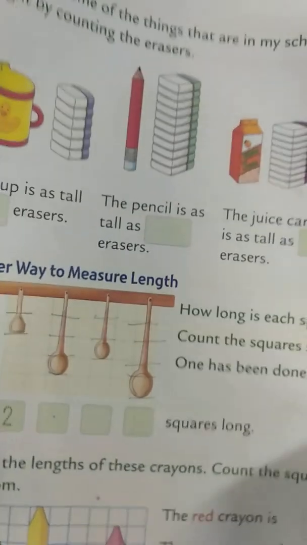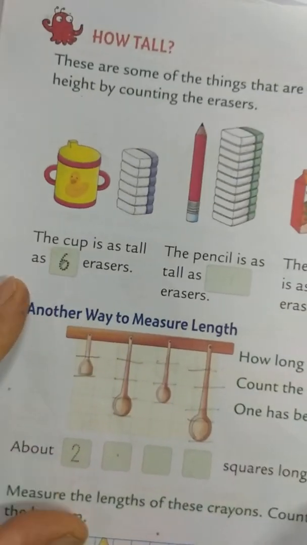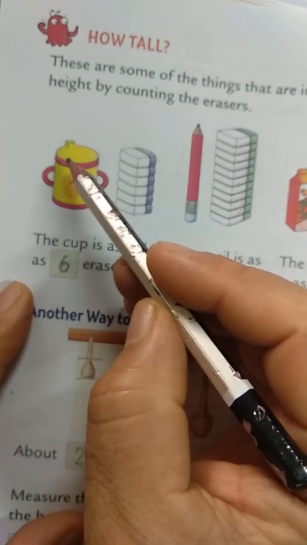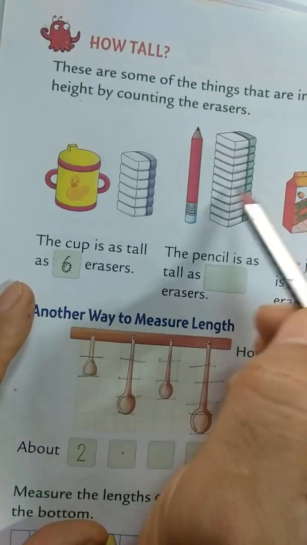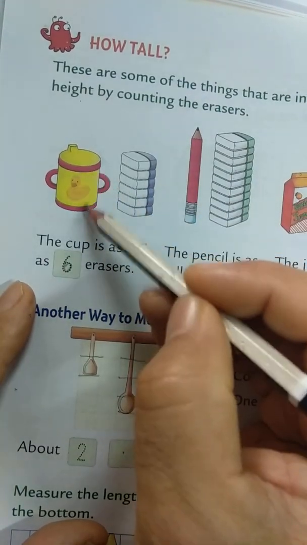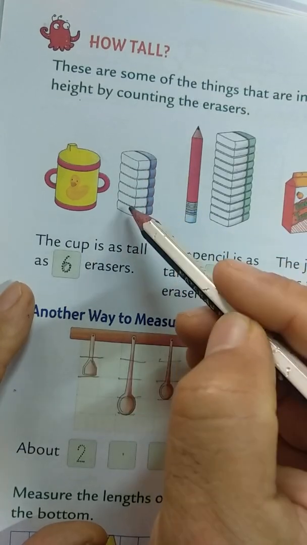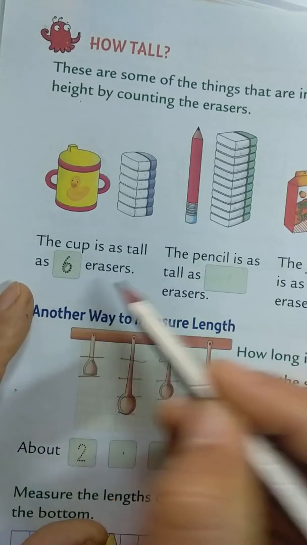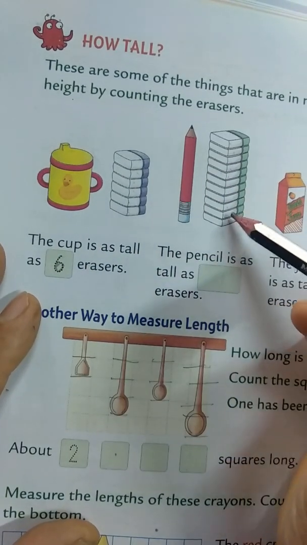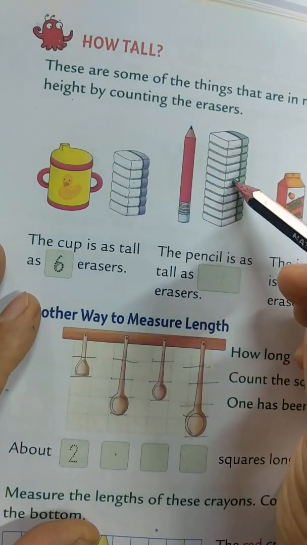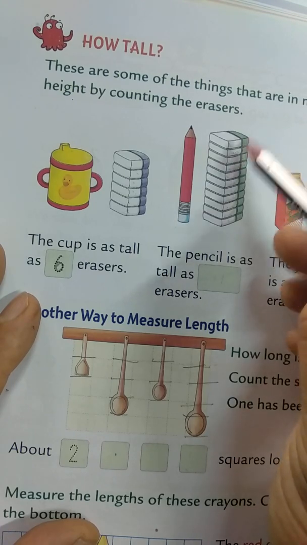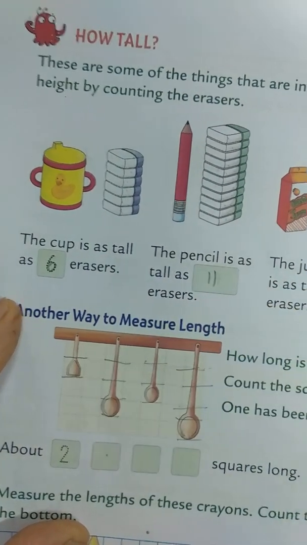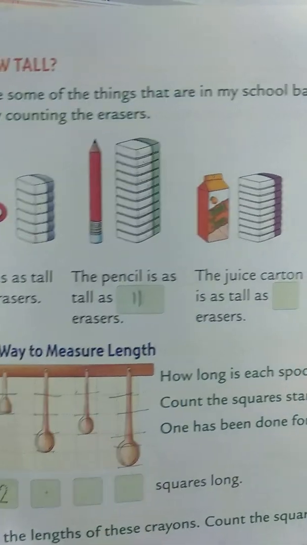Now next you have to count the length. How many erasers? You have to count the erasers, okay. There is some material given and an eraser is given alongside, okay. So this different height is same as the height of these erasers. And how many erasers are there? 1, 2, 3, 4, 5, 6. So 6 erasers. And here you can count 1, 2, 3, 4, 5, 6, 7, 8, 9, 10, 11 erasers. Same way you can do the next one yourself.